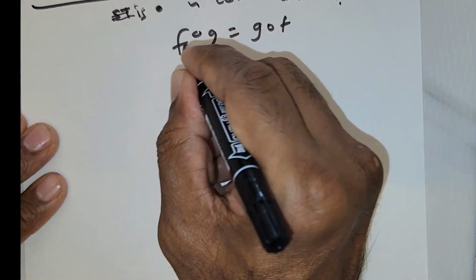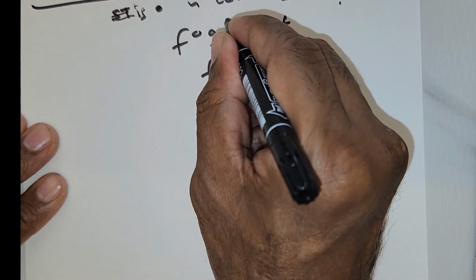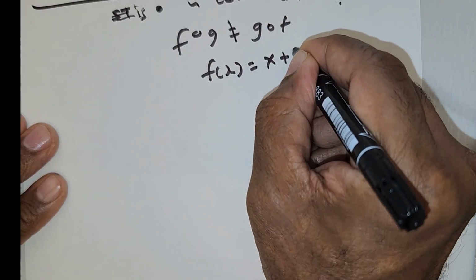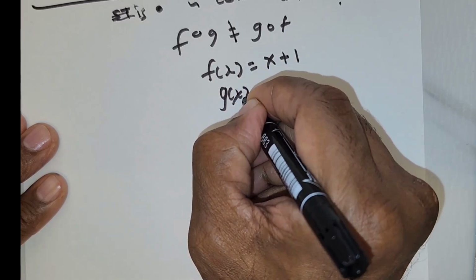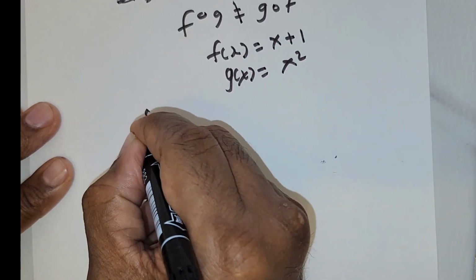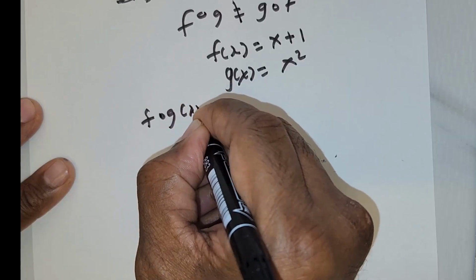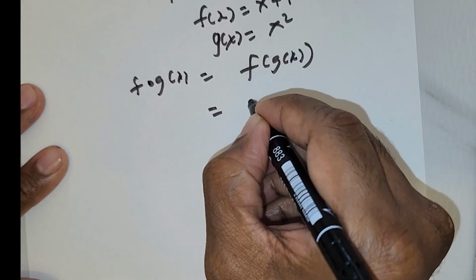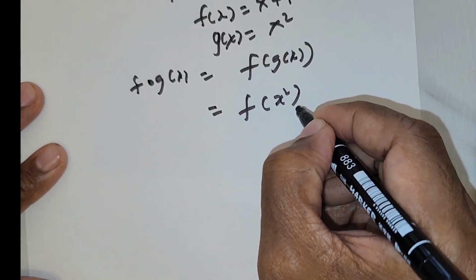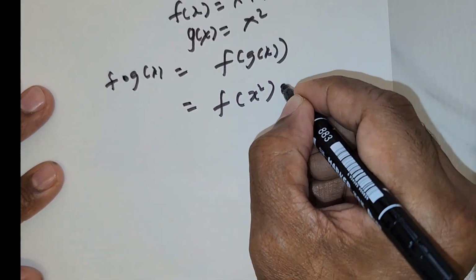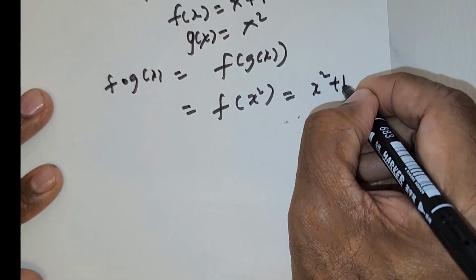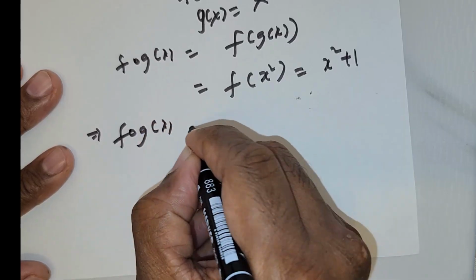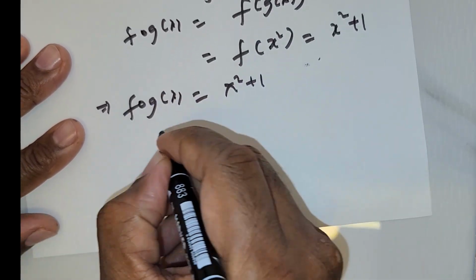Now let me prove that f composition g cannot be equal to g composition f. So let me take f of x is equal to x plus 1 and g of x is equal to x squared. So f composition g of x is nothing but f of g of x, which is f of x squared, which in turn is x squared plus 1.